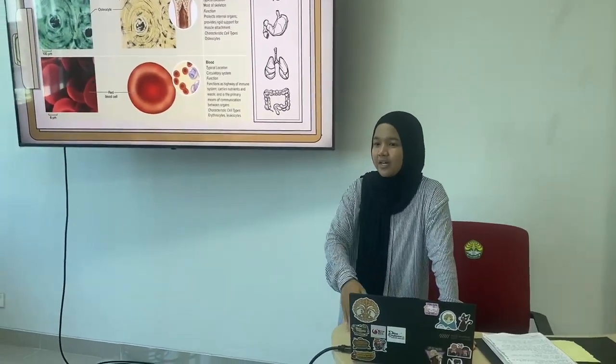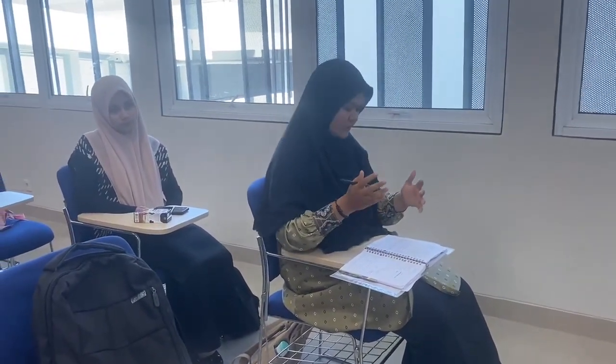Can anyone give a conclusion? Yes, Tasha. The human body is made up of four main types of tissue: epithelial, connective, nervous, and muscular tissue. Each has a specific structure and function that supports the body's growth, repair, movement, protection, and communication. And the next, Tiara. The conclusion is tissue is a group of cells that have the same structure and function in the body of living organisms. Human body tissue consists of epithelial tissue, connective tissue, muscular tissue, and nervous tissue.